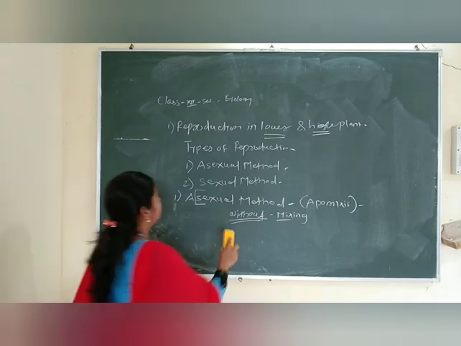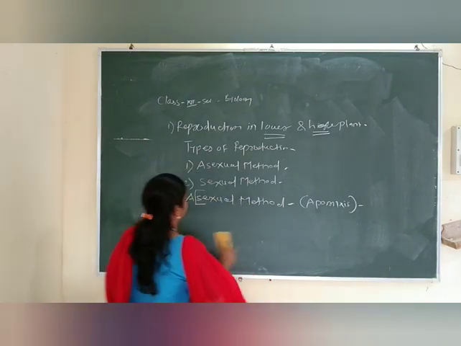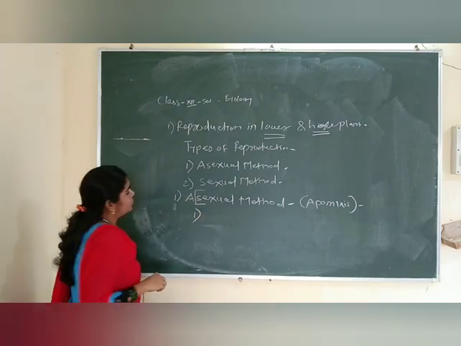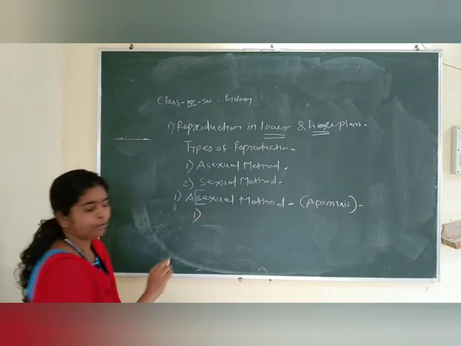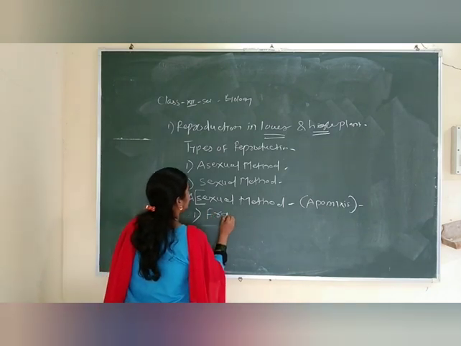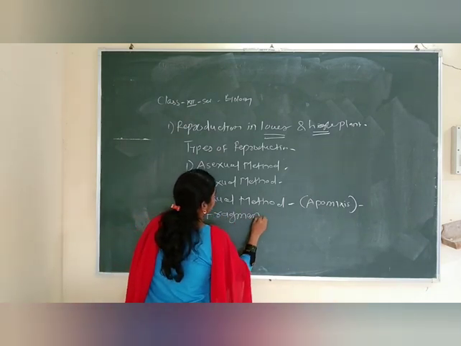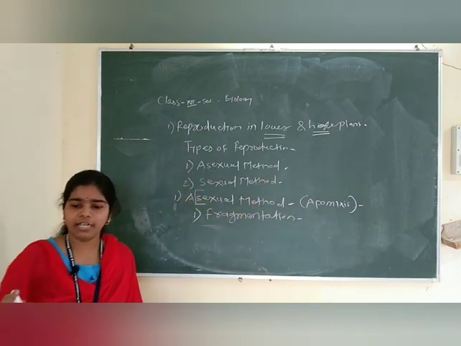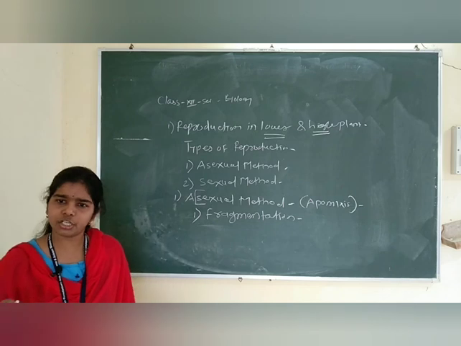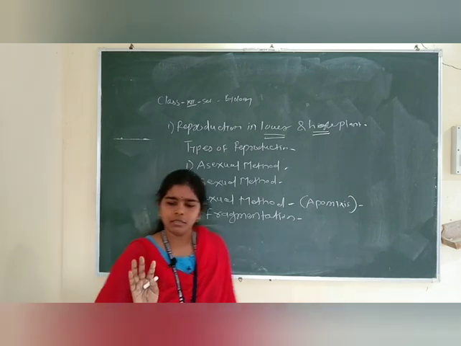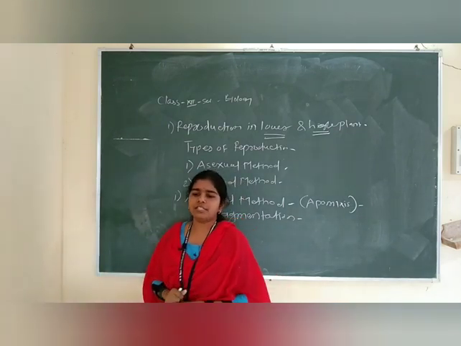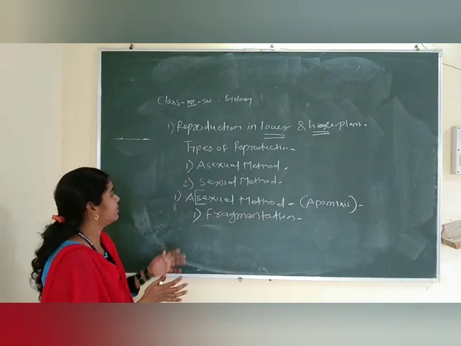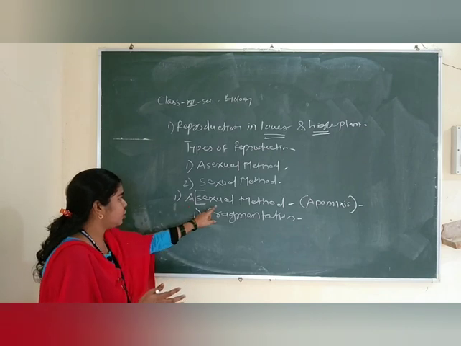So write down, according to your new syllabus copy: first is fragmentation, then the second is budding, and spore formation. Fragmentation, budding and spore formation, these three are the types of asexual reproduction.